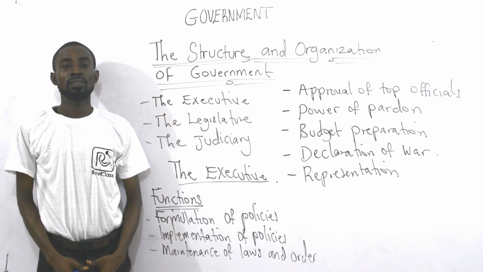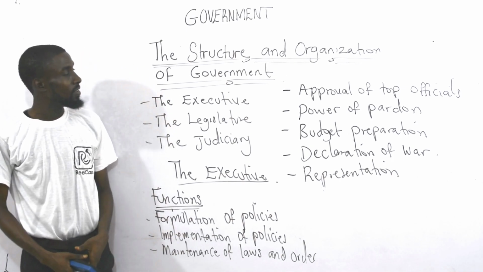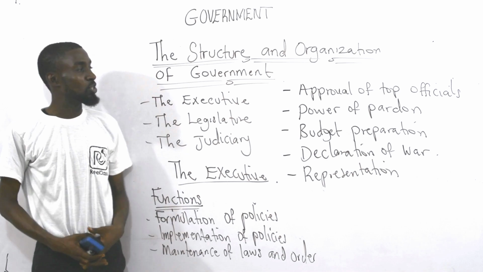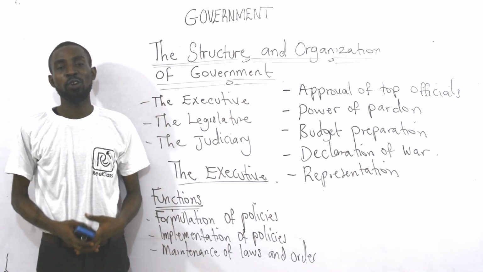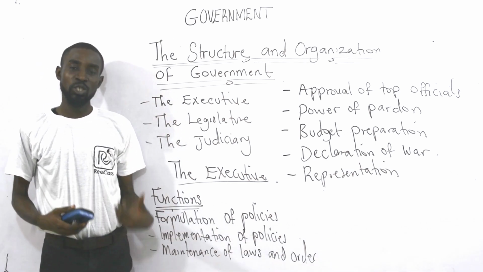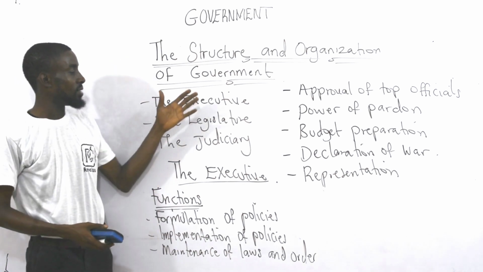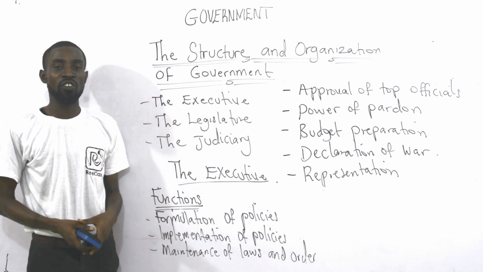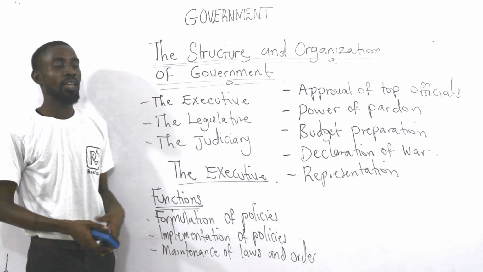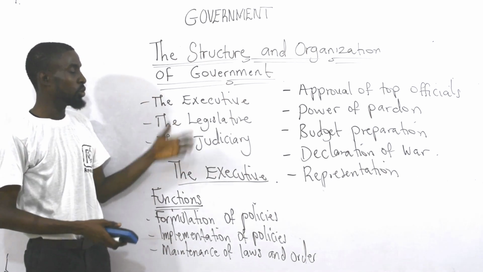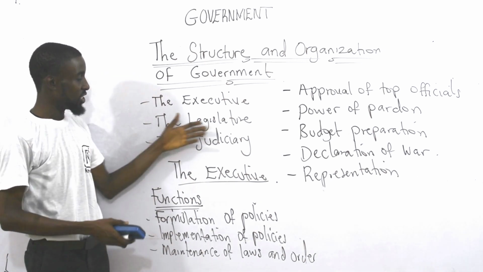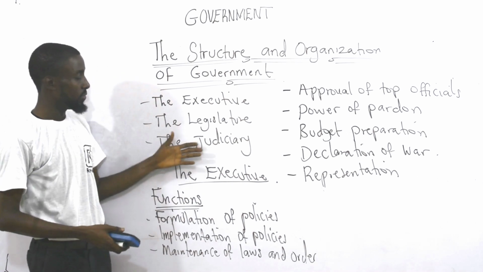Hello everyone, welcome back. Now we are looking at the structure and organization of government, how government is structured in its establishment. All right? Under the structure and organization of government, we have three organs: the executive, the legislature, and of course the judiciary.